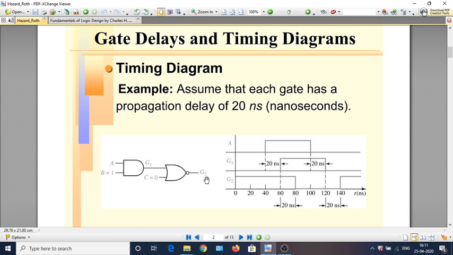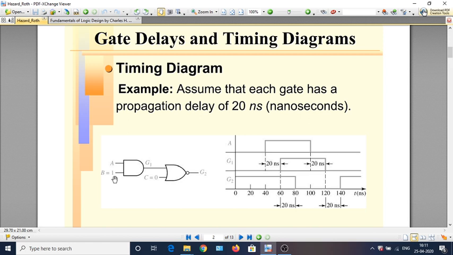Before proceeding into the timing diagram, you might easily be able to guess why we have chosen the value 1 for B and 0 for C. You could see that in an AND gate, if one of the inputs is 1, it lets the other variable decide the value of the output of the AND gate. Similarly, if one of the inputs to an OR gate or a NOR gate is 0, it lets the other input decide the output of the OR or NOR gate.